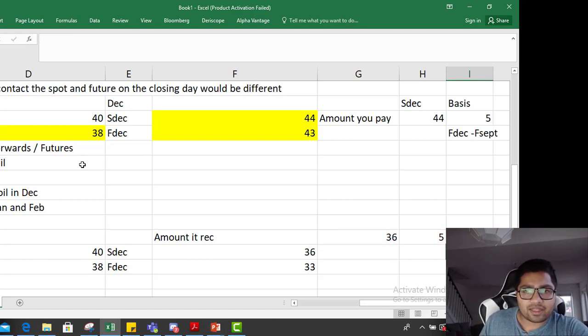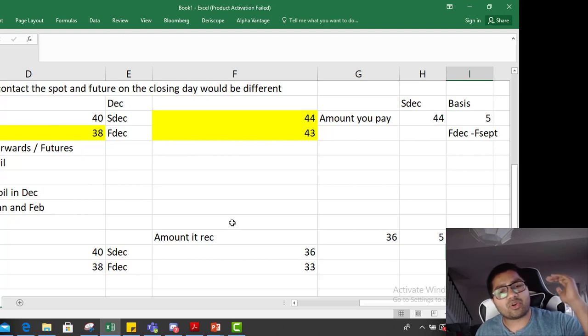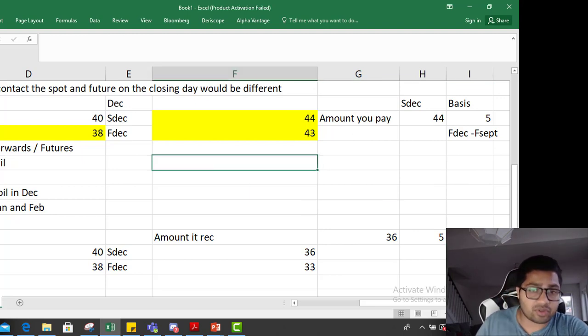Okay. So both perspectives, when you go short and when you go long, if the contracts do not end in the same month, there is a concept of basis. So if you're going long, first long, how would you write the formula?